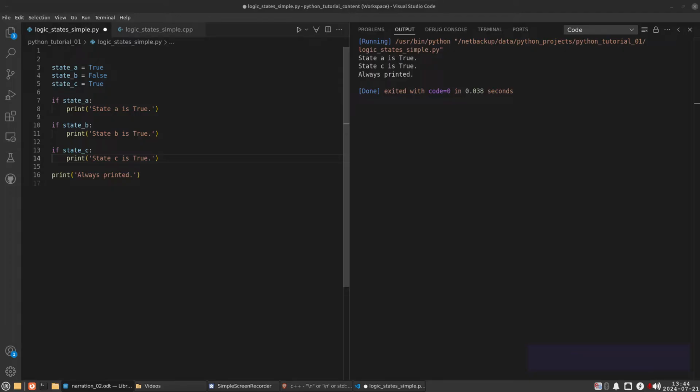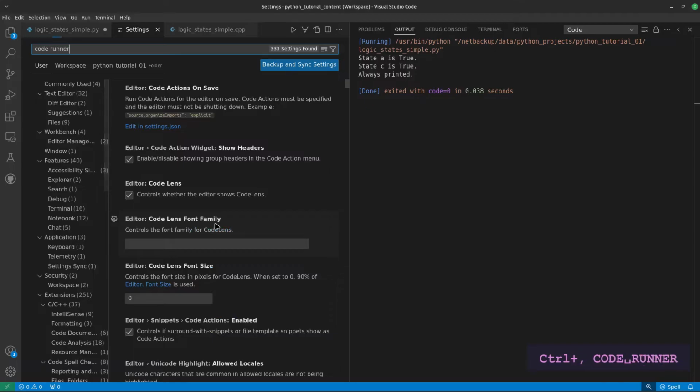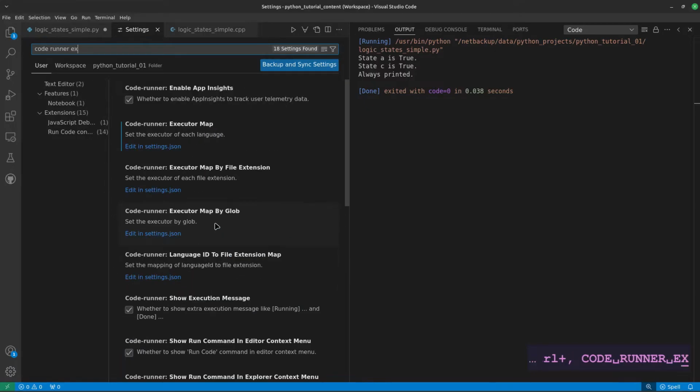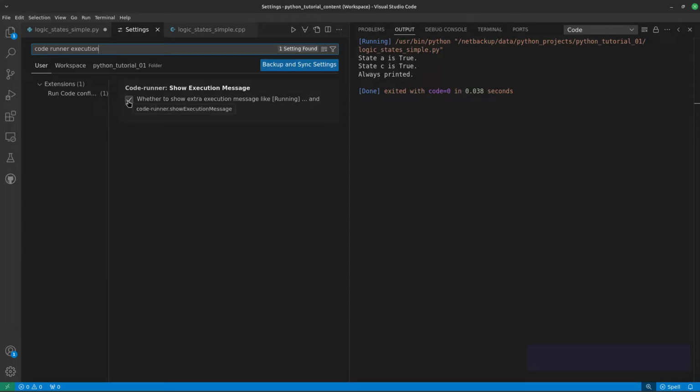I want to eliminate the brown text that appears before and after the running program's output. So to start, press Control comma, and type Code Runner execution. And disable this option. Disable show execution message. Remember this setting in case you have to change it back.